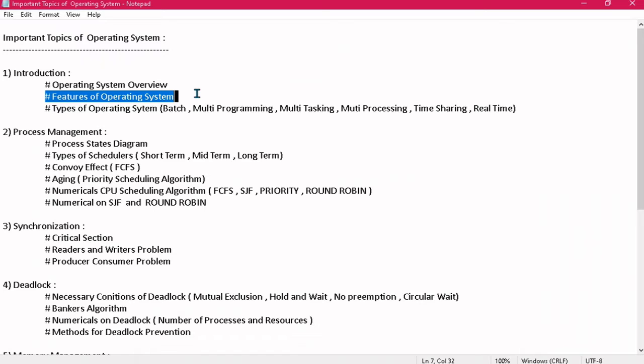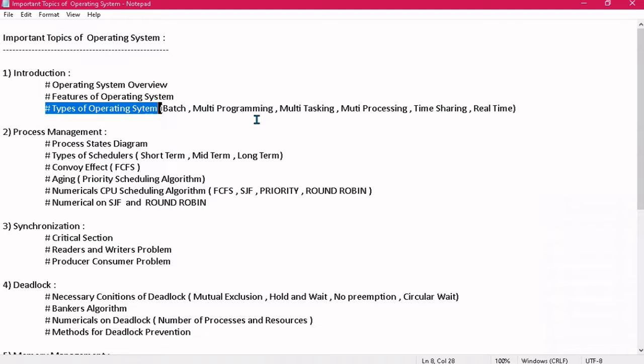Then another important question is you have to explain the features of operating system. This is quite a very easy question. Both the questions are very easy. Third question is types of operating system. So you need to explain batch operating system, the concept of multi-programming, multitasking, multiprocessing, time sharing and real-time operating system.